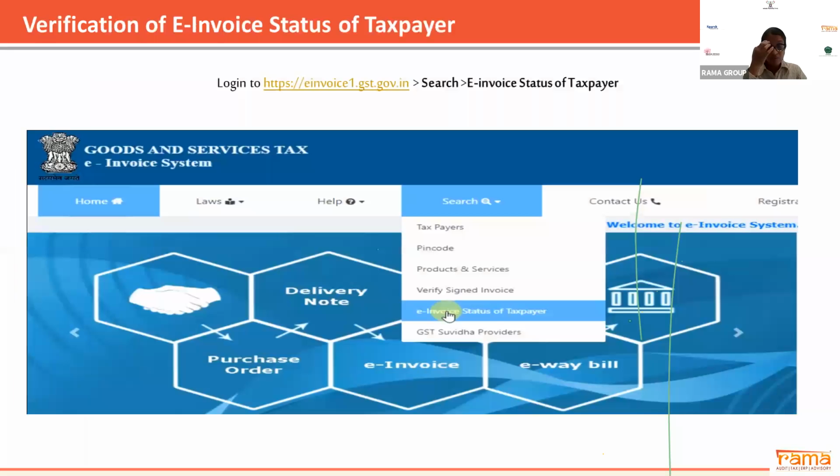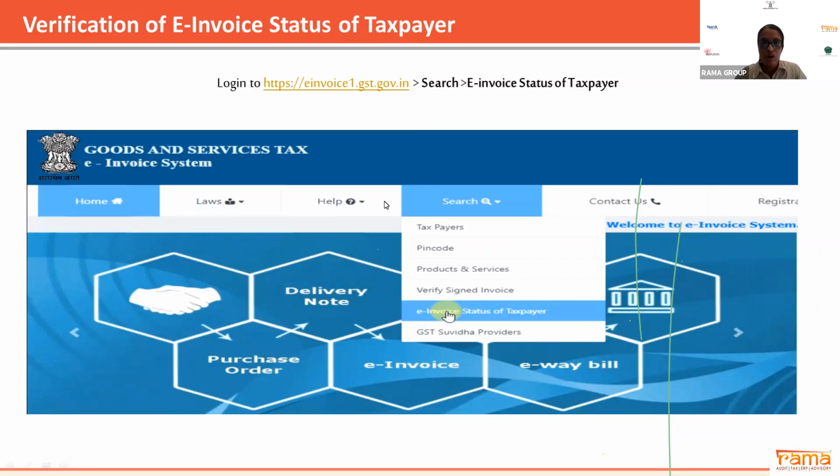Okay, now we come to how we will arrive at aggregate turnover. First, you have to compute your turnover. Even if you are facing some issues or you are not sure whether e-invoicing will be applicable to you or not, the NIC portal has come up with a solution where you can search the status of the taxpayer and check whether e-invoicing will be applicable to you or not.